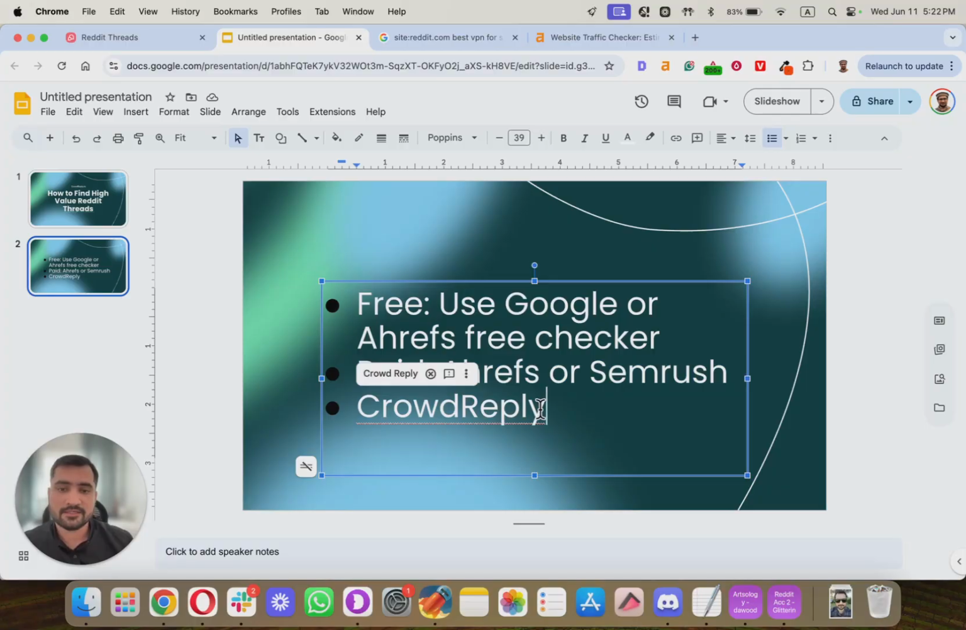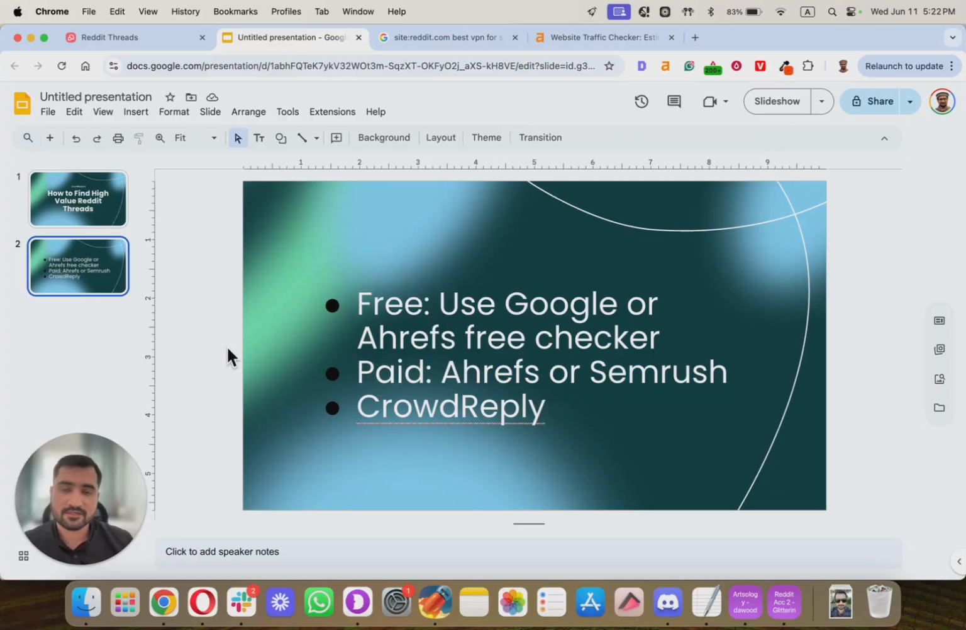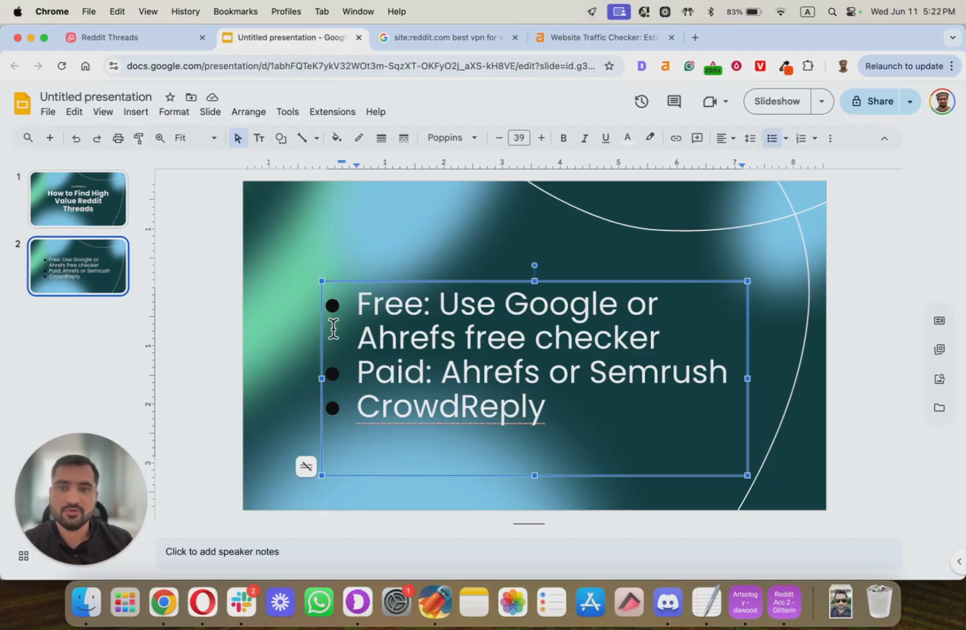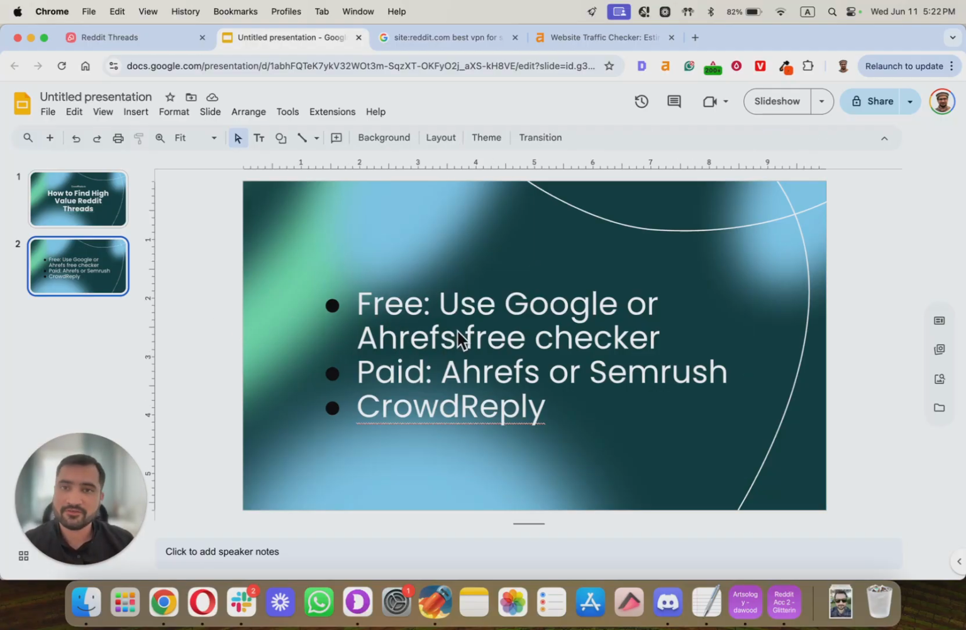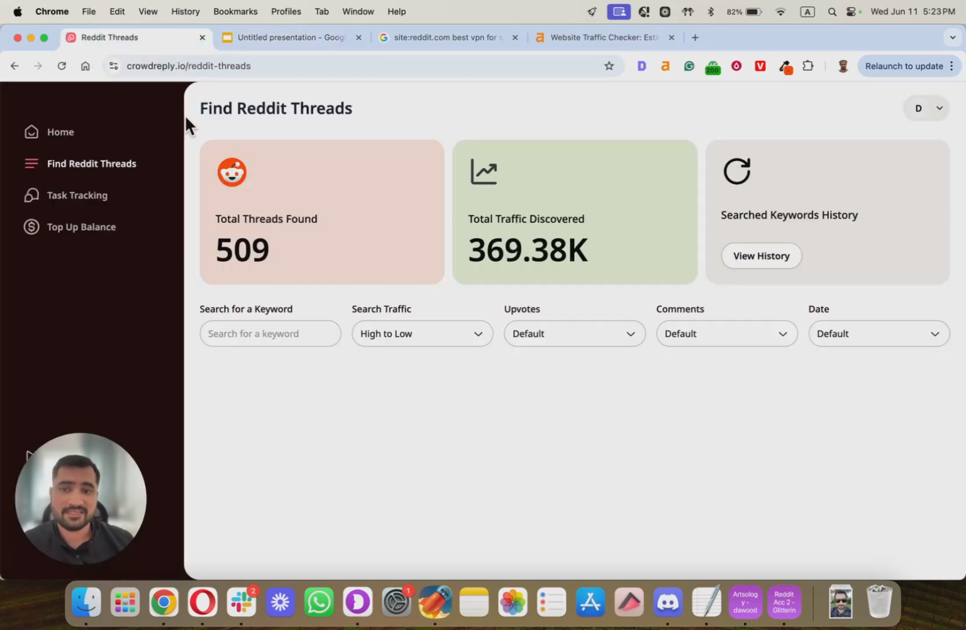Now, the third is something that we have built ourselves, and it basically has merged all the features from these two methods, and it has really allowed it to be Reddit specific, where you can just go in, find these threads, and engage on them. So the way that works is, if we come over here at crowdreply.io, you can see we have this tool where you can find Reddit threads.